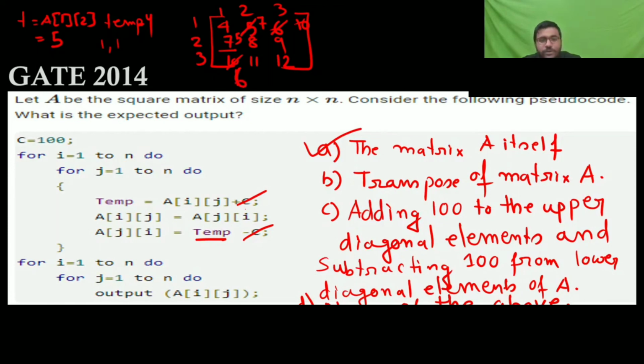Then again if you will execute from here, so 2, then 1 2 and 2 1, so again this will get swapped, 7 and 5.